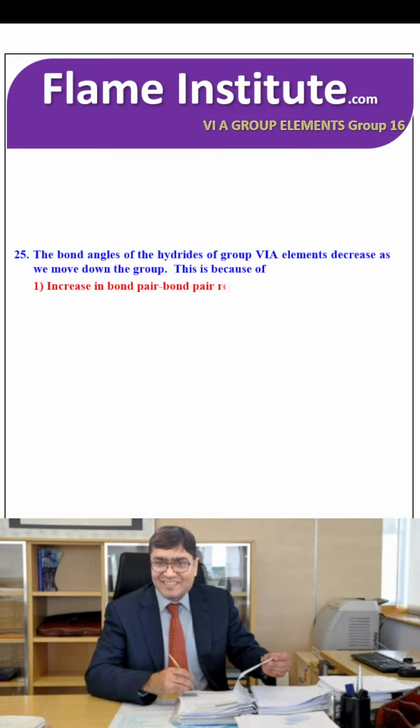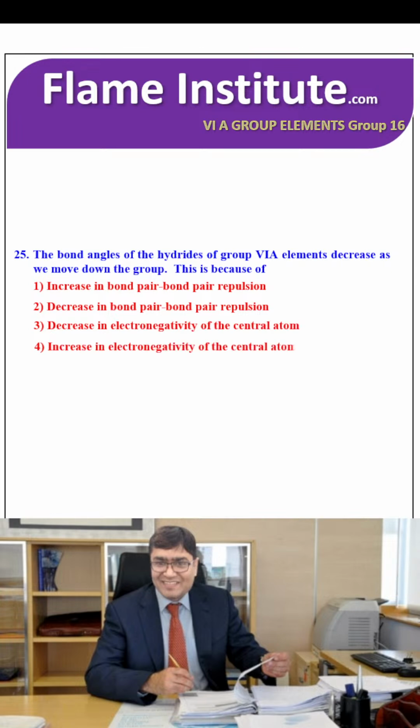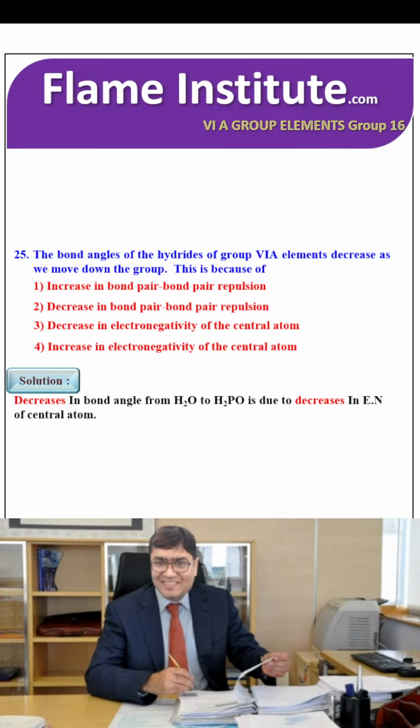The bond angles of the hydrides of group 6A elements decrease as we move down the group. This is because of increase in bond pair repulsion, decrease in bond pair repulsion, decrease in electronegativity of the central atom, or increase in electronegativity of the central atom. The decrease in bond angle from H2O to H2Po is due to the decrease in electronegativity of the central atom. So that's why the third option is the right option.